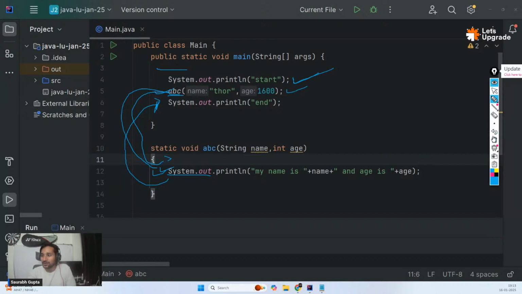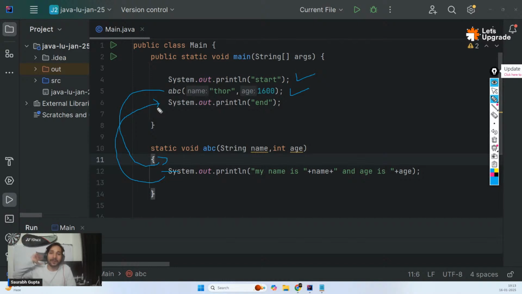Okay? So the process is execute this. This is a function. So simply come here, execute this, and again go back and execute the remaining things, or just go back from where you came. That's all. Okay, so it always returns back. Now see, I'm not directly putting the concept in your head, I'm trying to break it down for you. I want you guys to understand this topic. That means from a function, the execution control always goes back.